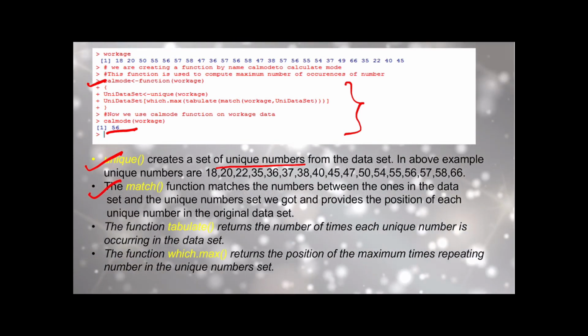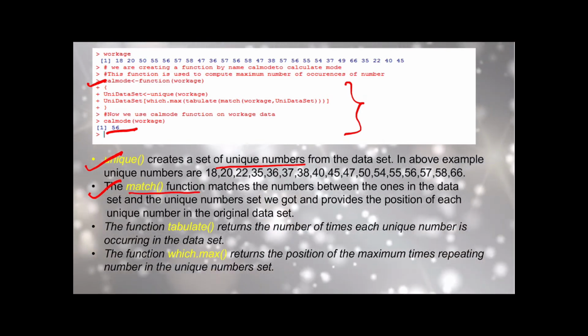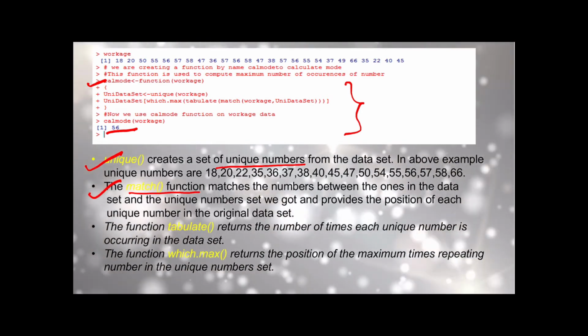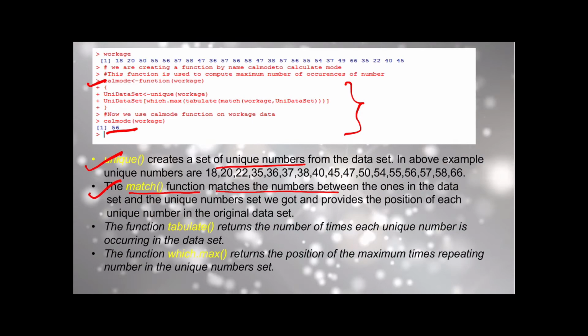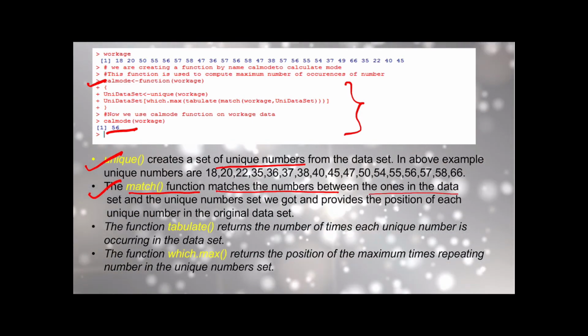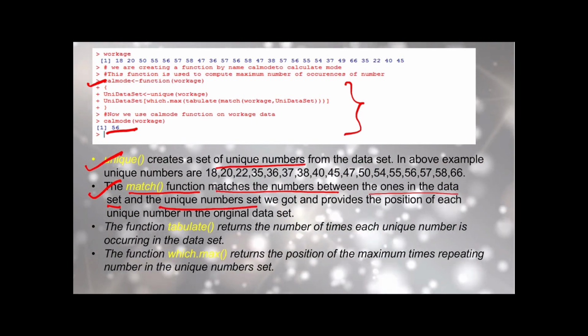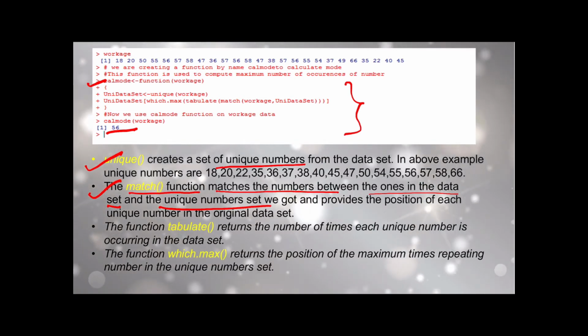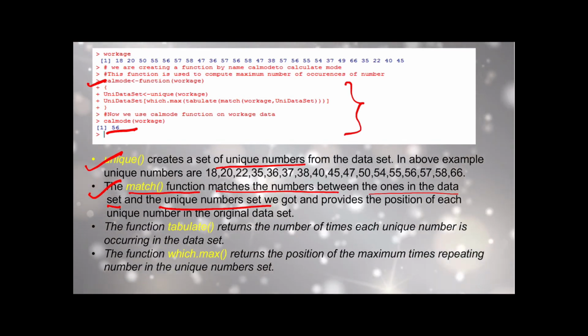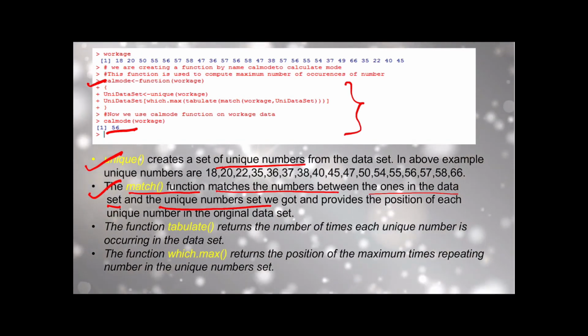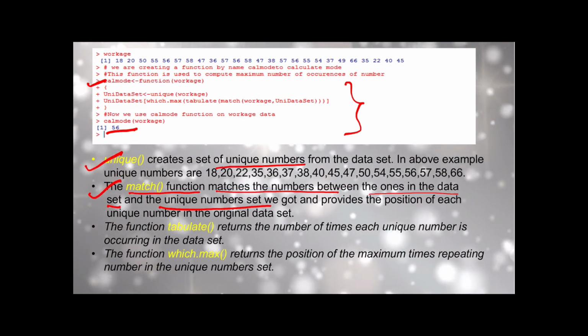Then the next keyword is the match function. The match function matches the numbers in the data set with the unique numbers set we got, and provides the position of each unique number in the original data set.